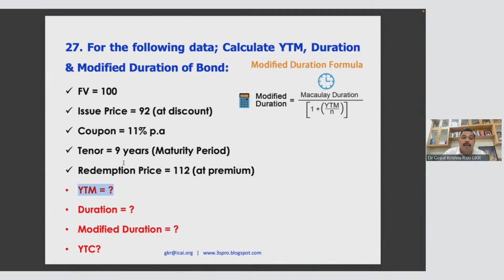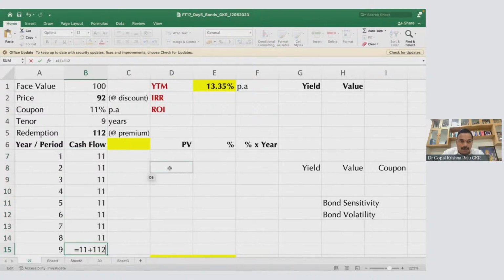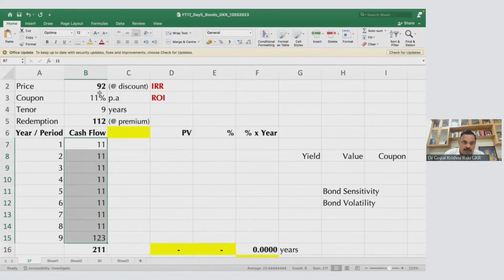Now we have 11. But at the end of the 9th year, you will get the interest as well as the redemption amount 112. So this is the money you will get. So the answer is 211 rupees you get for an investment of 92. 92 invest, you get 211. So therefore there is a return. So what is the return?